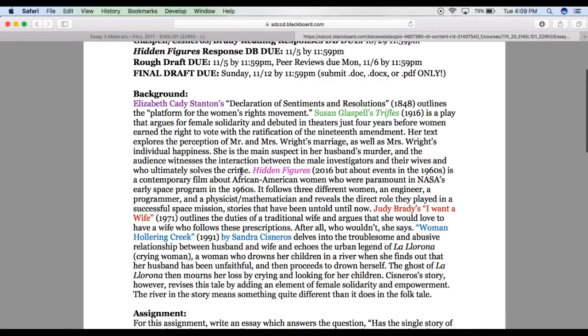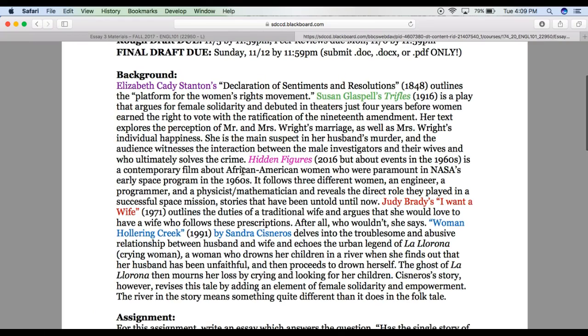Okay, so some background about our readings here. Elizabeth Cady Stanton's Declaration of Sentiments and Resolutions outlines the platform for the women's rights movement. Susan Glaspell's Trifles is a play that argues for female solidarity and debuted in theaters just 4 years before women earned the right to vote with the ratification of the 19th Amendment. Her text explores the perception of Mr. and Mrs. Wright's marriage, as well as Mrs. Wright's individual happiness. She is the main suspect in her husband's murder, and the audience witnesses the interaction between the male investigators and their wives and who ultimately solves the crime.